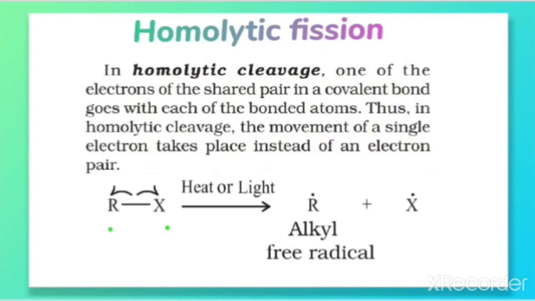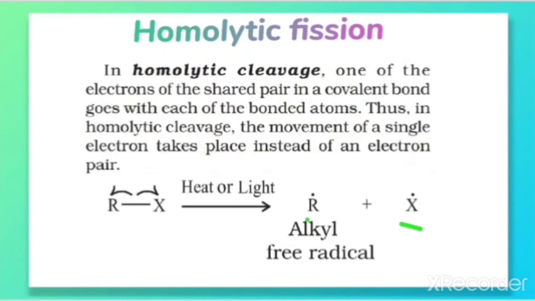Here R-X, the bond cleavage is taking place in a homolytic fission. That means the electron pair is equally distributed. One electron of the shared pair goes to X and the other goes to R. So that's why it develops a free radical. This is called a free radical.